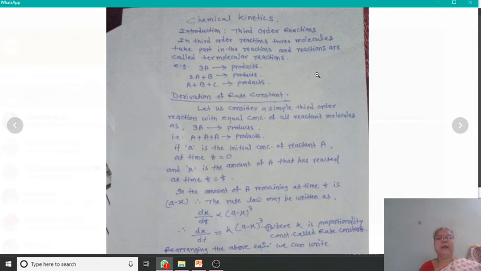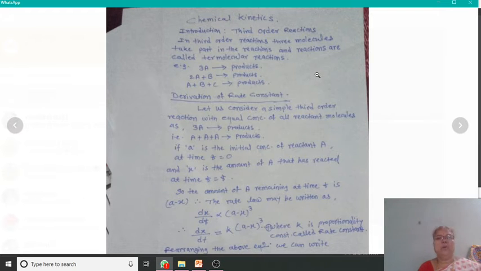You know this. In this chapter, we are going to see in detail what third order reactions are, then the derivation of the rate constant, then the characteristics of the rate constant of a third order reaction, and the Arrhenius theory of the rates of reaction, what the temperature coefficient is, and what the energy of activation is. That means the terms involved in the Arrhenius equation. So let us begin with the meaning of third order reaction.